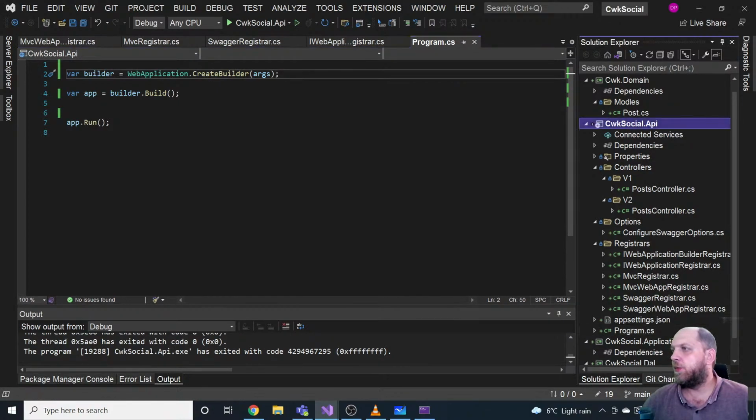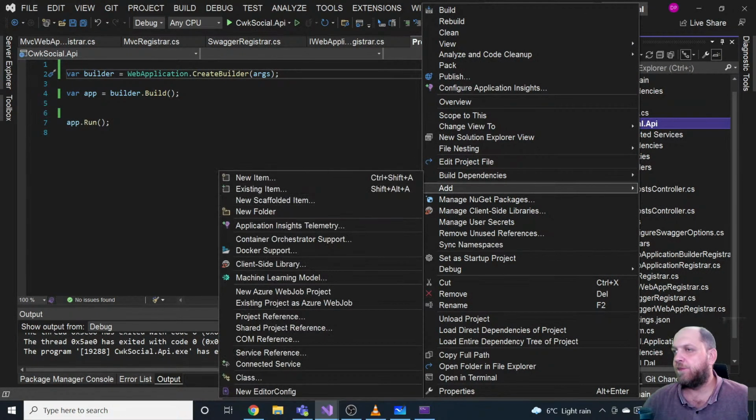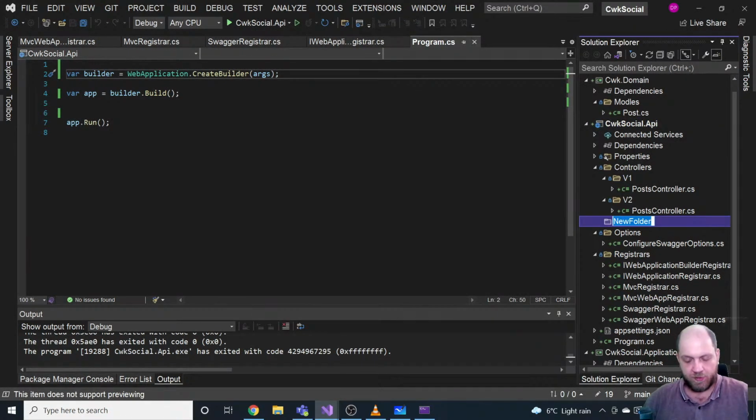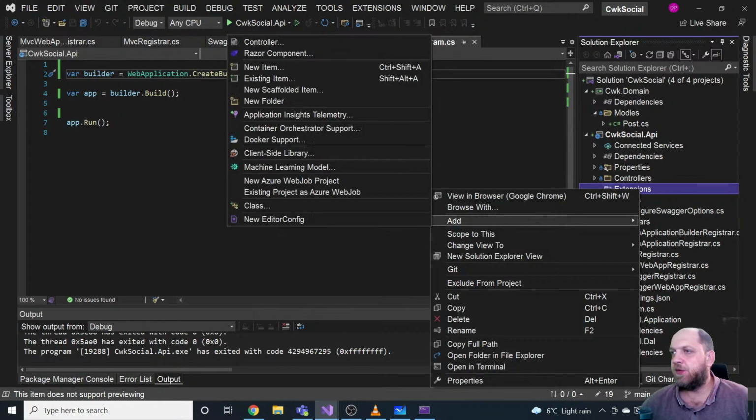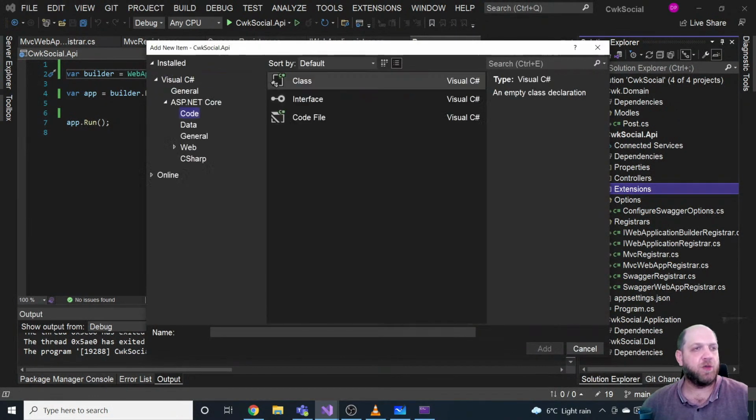Let's go here, add new folder. Let's call this extensions. And in this folder, let's add a new class that would be called something like registrar extensions.